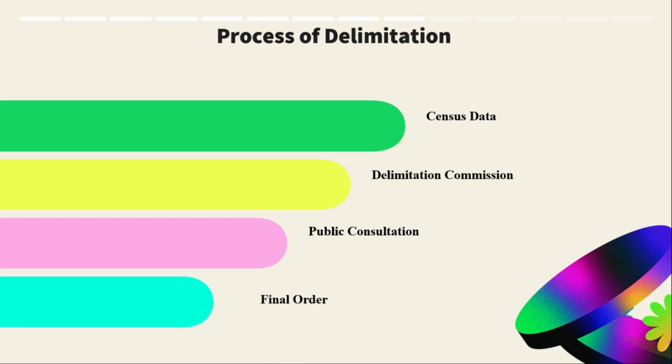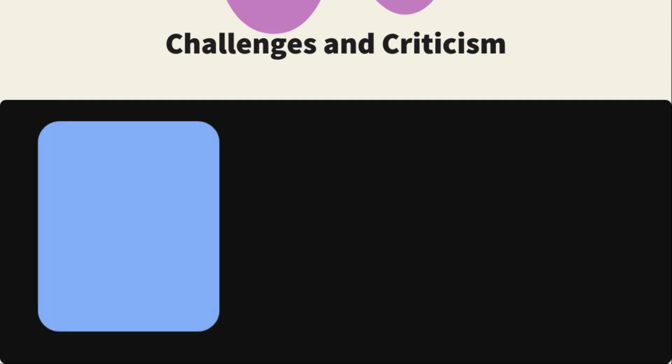So these are the steps up to the final order, and now we have the challenges and criticism. First of all, the freeze of seats. The freeze on increasing Lok Sabha seats based on population growth has led to an imbalance in the representation between the northern and the southern states, because the southern states have drastically reduced their population.